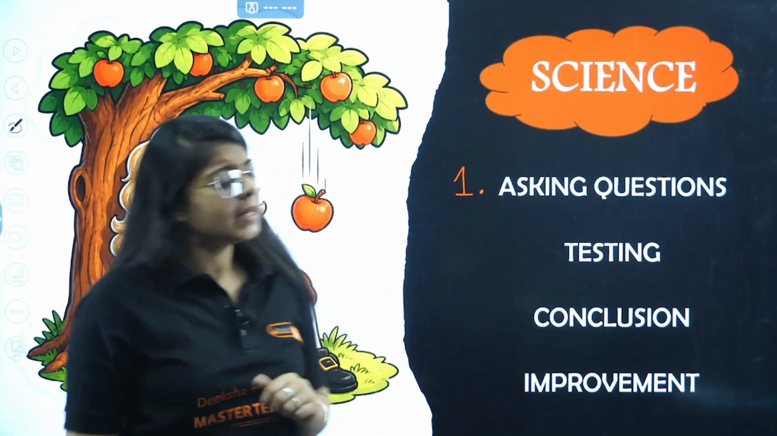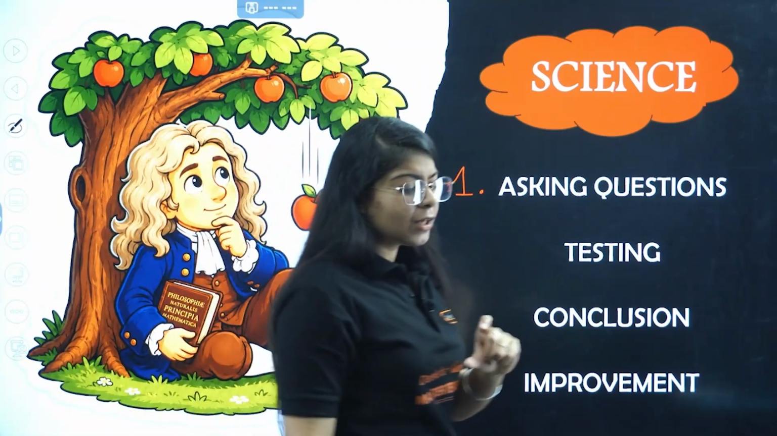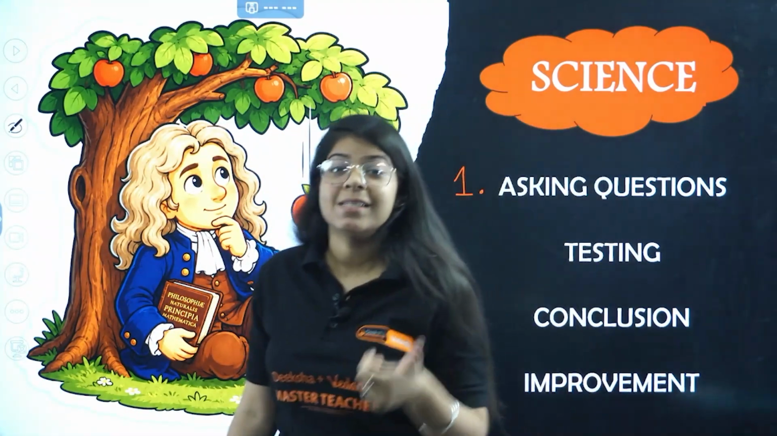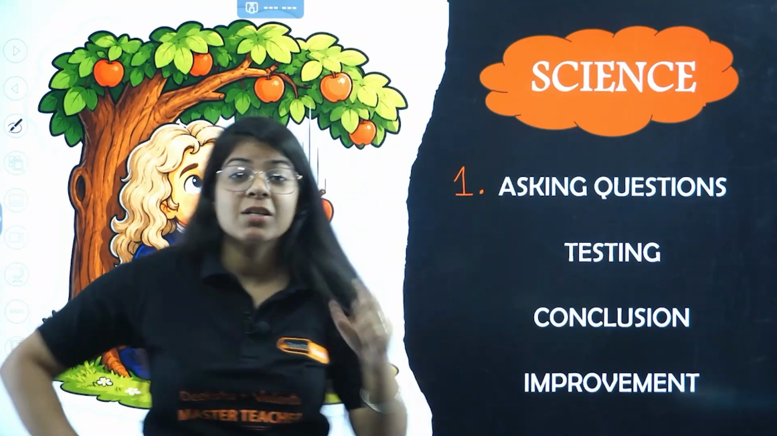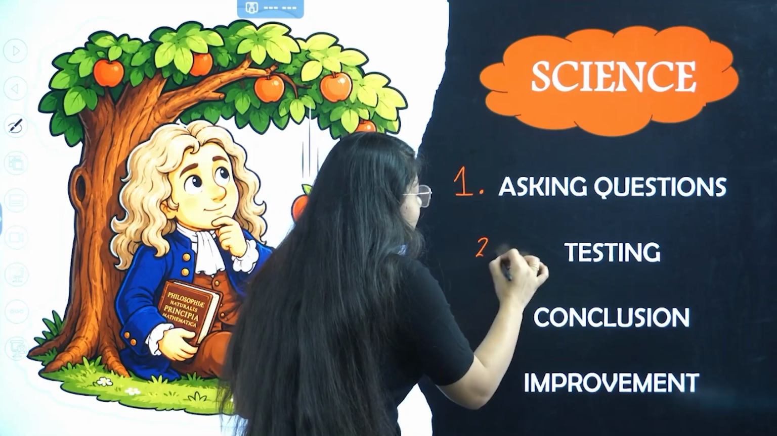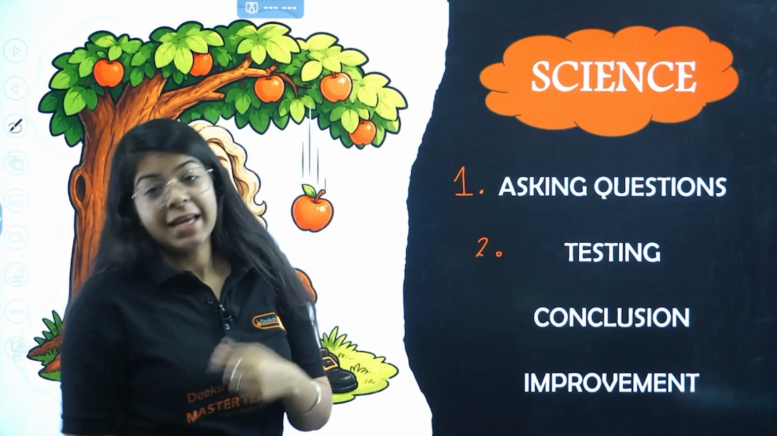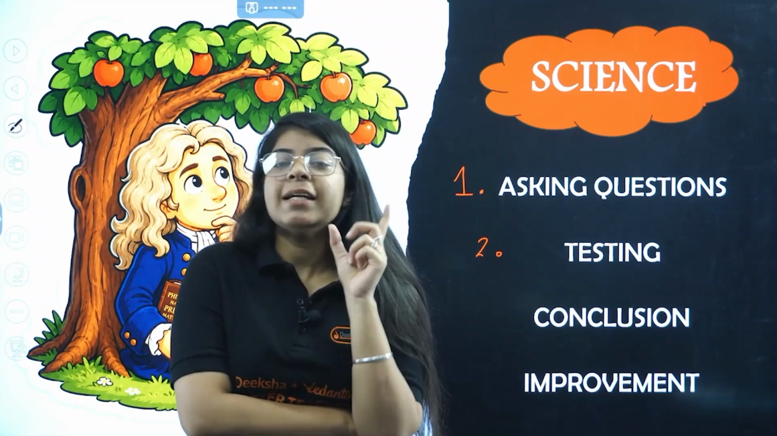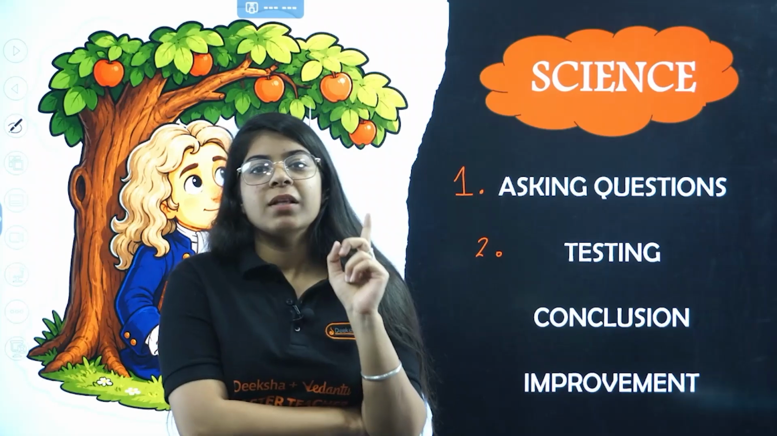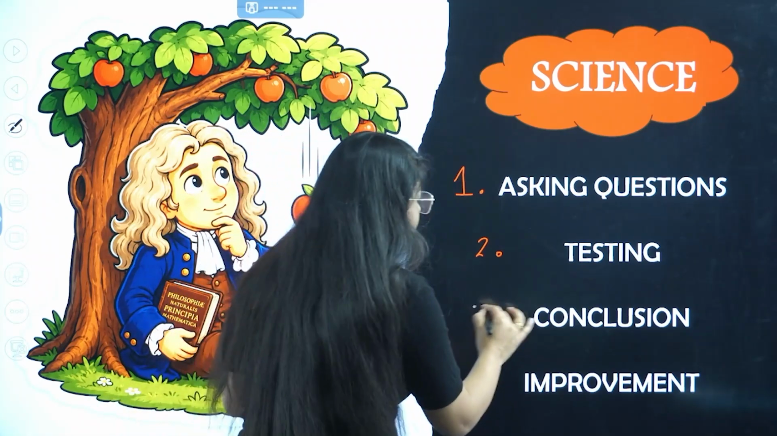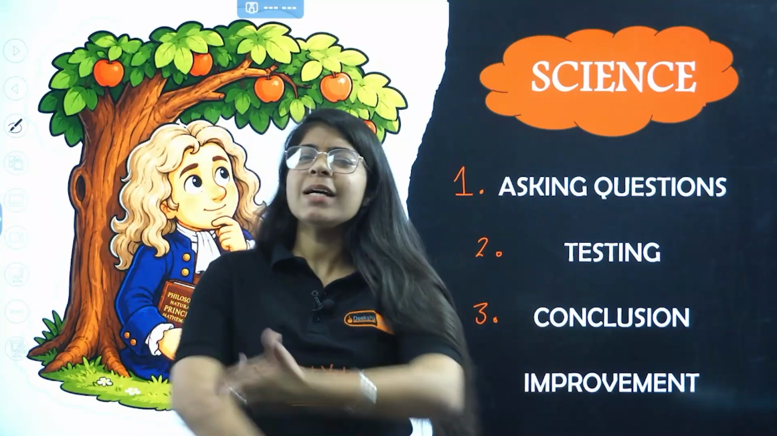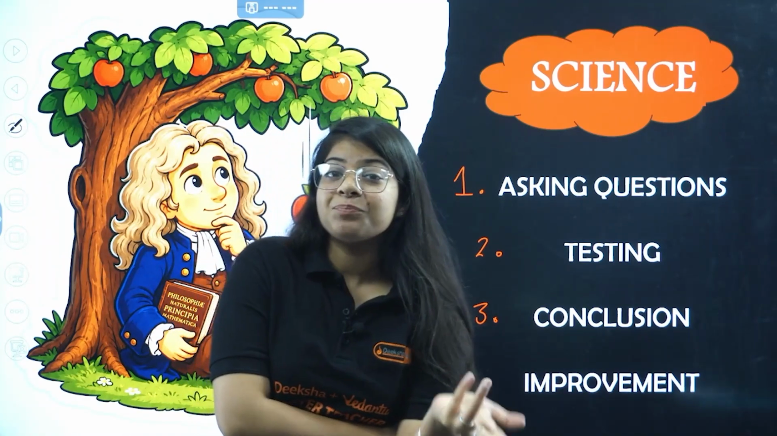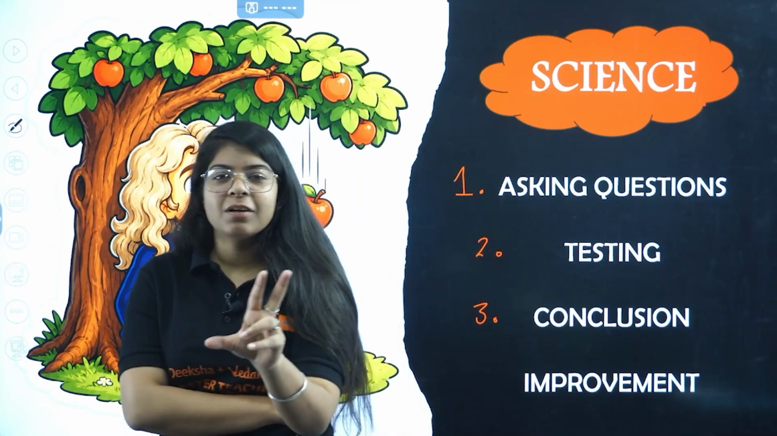Then you've asked a question and you came up with an imaginary answer, or you did some testing. You saw that every time something drops, it comes to the ground. So that is testing. And third, you said, okay, there is something that is pulling that apple down. That is, my friend, conclusion. And then you ask, what exactly is it? Maybe it's gravity. Now I'll tell you a little bit of advanced science.